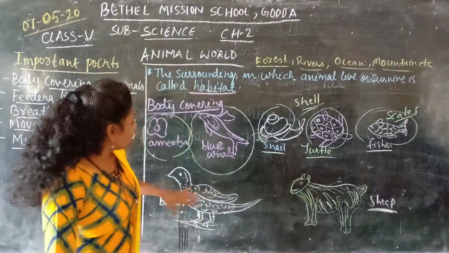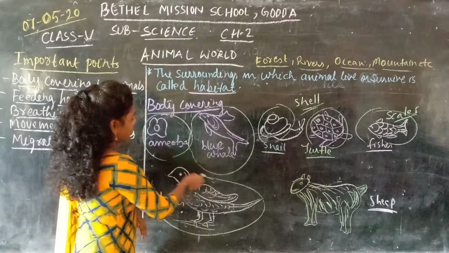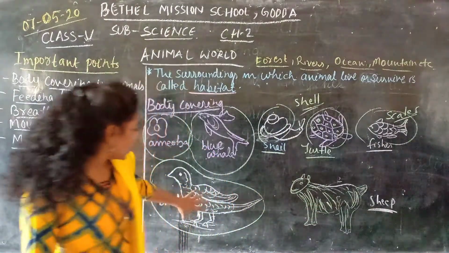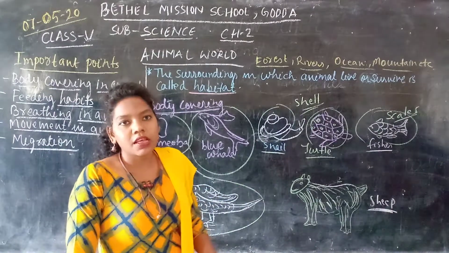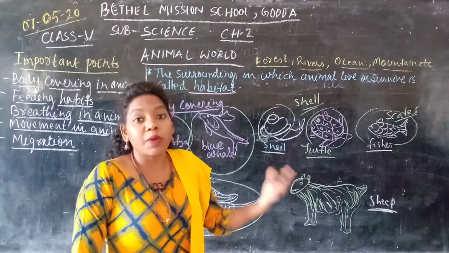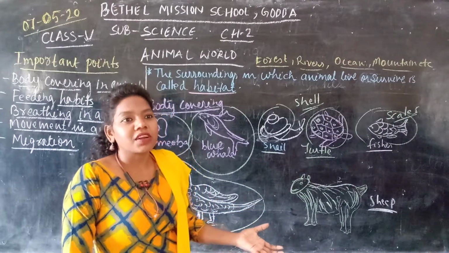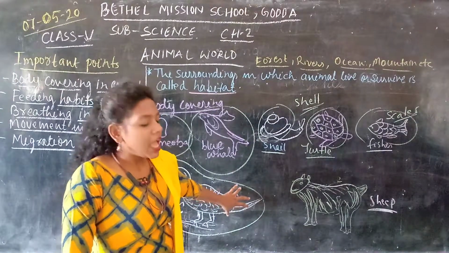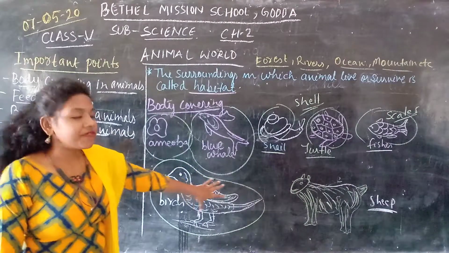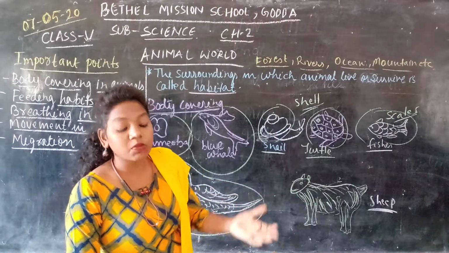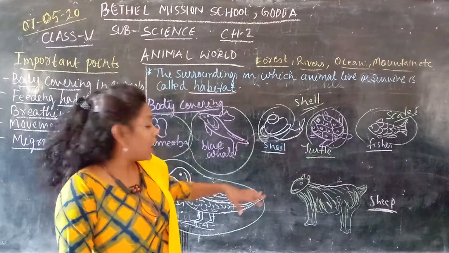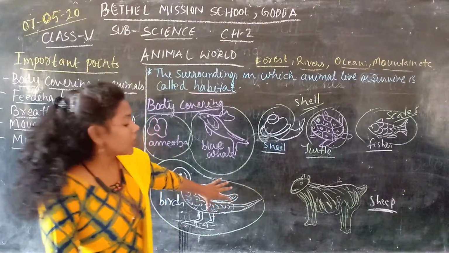Another example is the birds. Birds have feathers on their body. You can see different kinds of birds in your environment, in your surroundings itself, like the sparrow and the crow. Their body is covered with feathers, and these feathers protect them from the cold, keep them warm, and also help them to fly. So this is the work of the feathers.